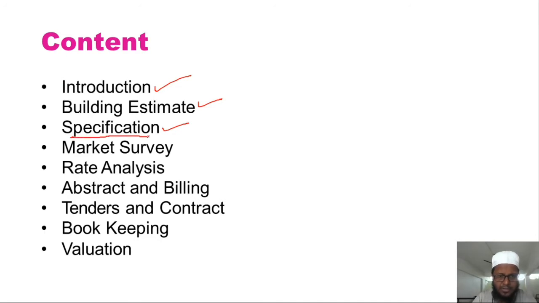I need to focus on specifications in this class. So what are the things that come under the category of specifications? Specifications are very, very important. Unless the specifications are finalized, it may lead to different types of disturbance, and the project may not move in a smooth fashion.